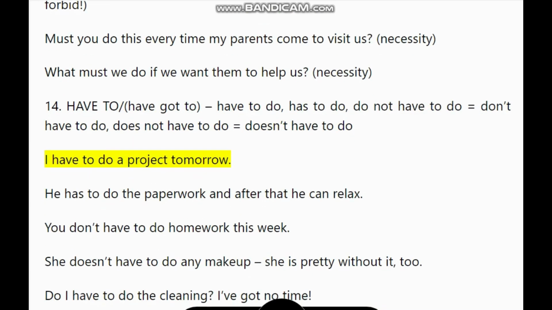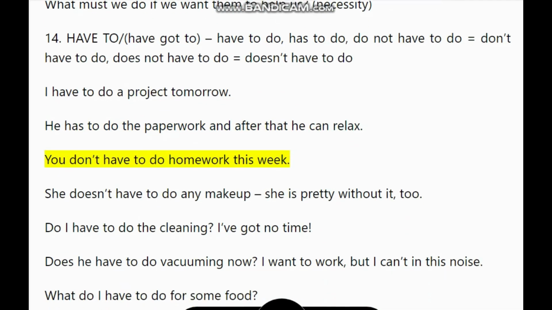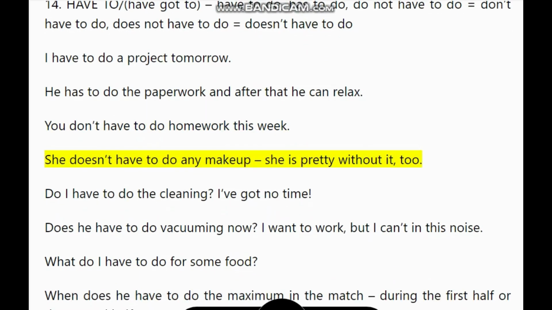I have to do a project tomorrow. He has to do the paperwork and after that he can relax. You don't have to do homework this week. She doesn't have to do any makeup. She is pretty without it, too.